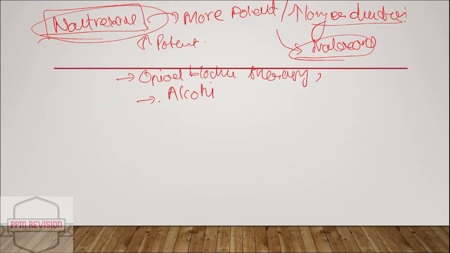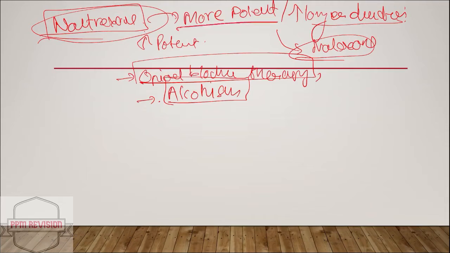So just to recap, naltrexone is more potent, it has a longer duration of action compared to that of naloxone, it's used in opioid blockade therapy, and also in case of alcoholism it can be used.